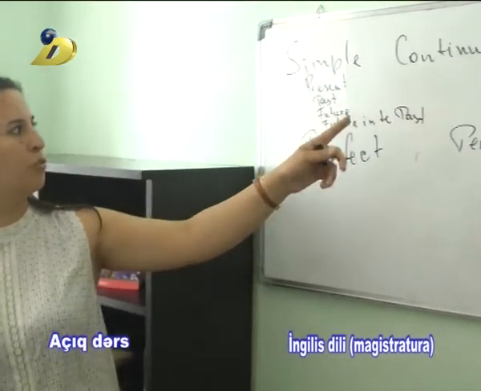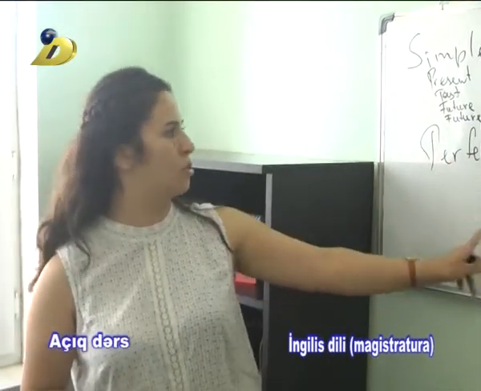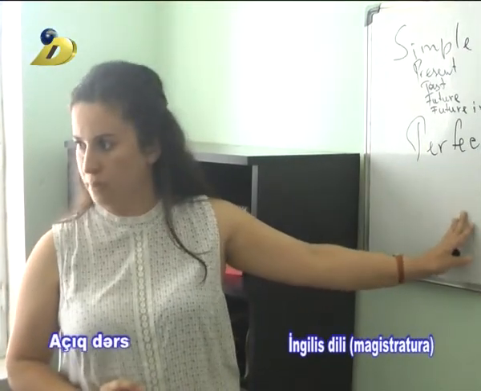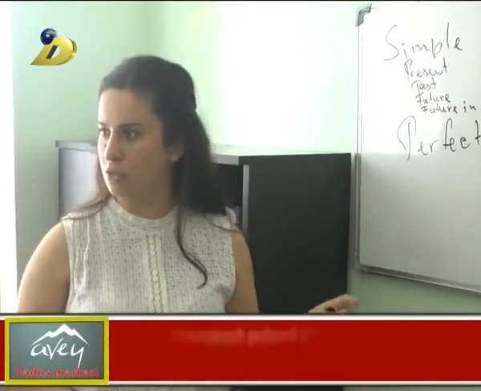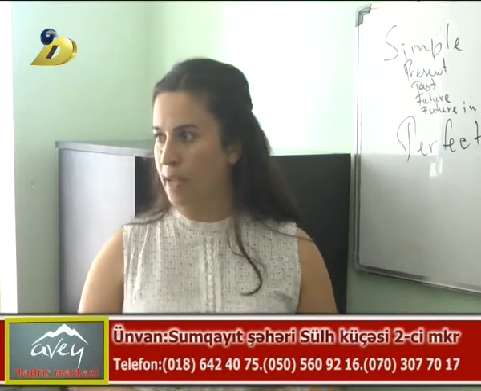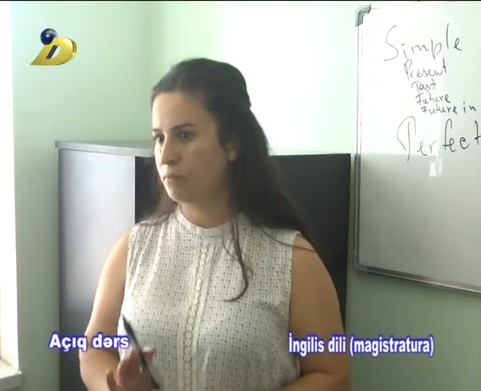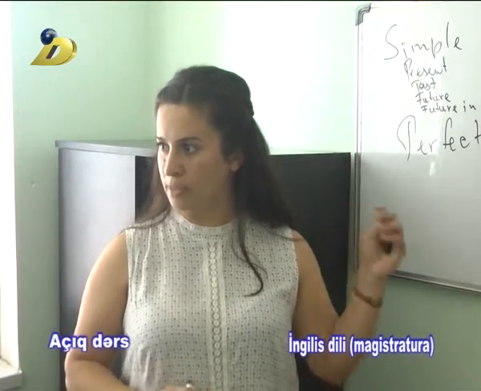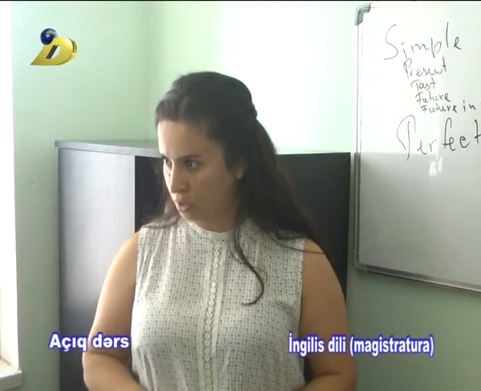For the continuous form we have the same things: present, past, future continuous, and future in the past continuous. Perfect: present perfect, past perfect, future perfect, future in the past perfect. And in perfect continuous we have present perfect continuous, past perfect continuous, future perfect continuous, future in the past perfect continuous. All of these forms are in active voice. Do you understand? Do you know all of the usages, definitions and formulation of these tense forms? You know all of them.